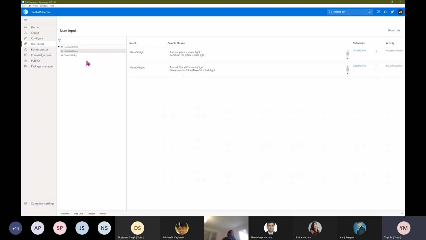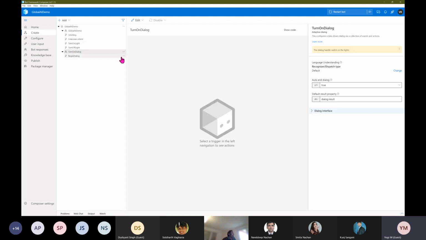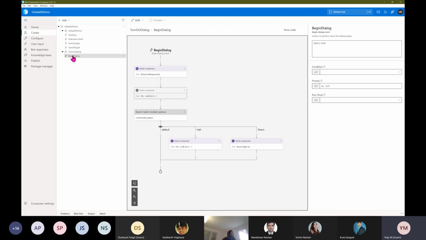And you can add LUIS in the child dialog also. It's not necessary to define all the intents at the top level. You can define your intent at the child level also. For example, here I mentioned turn on light, and based on this the trigger will invoke. Suppose the user does not enter the entity, and simply says turn on the light.